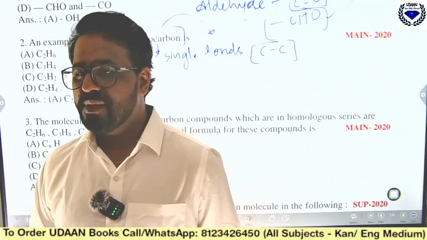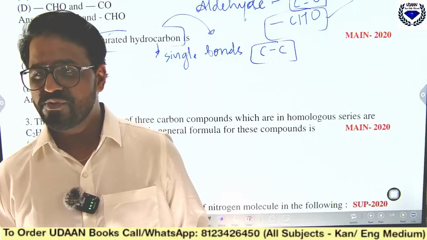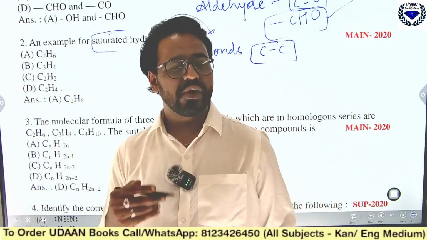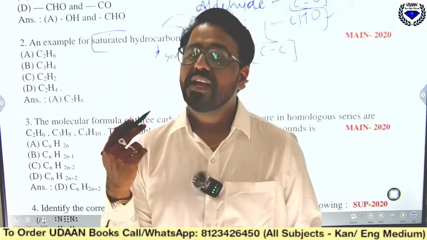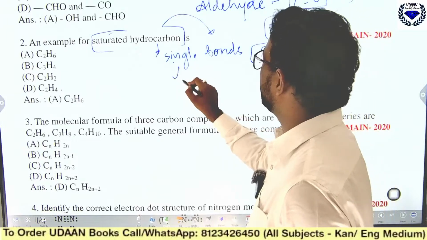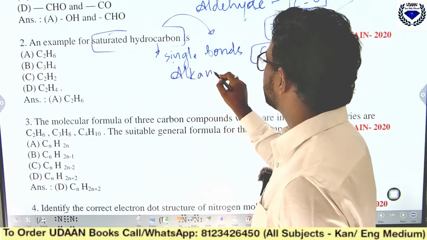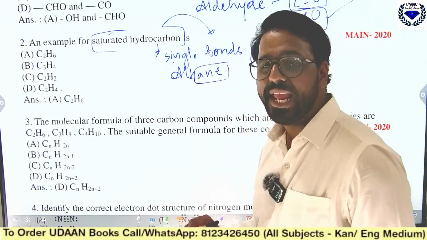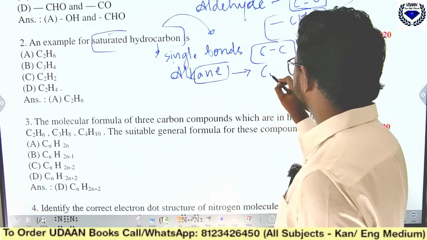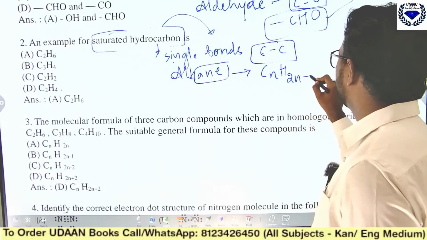Okay, so coming back, yes, very good, Darshan. Those having the formula CnH2n plus 2, we call them what? Those are the saturated hydrocarbons. See, those have single bonds between the carbon atoms, and we call them alkanes. The root word is n. Those are saturated hydrocarbons, and the formula for this is CnH2n plus 2.